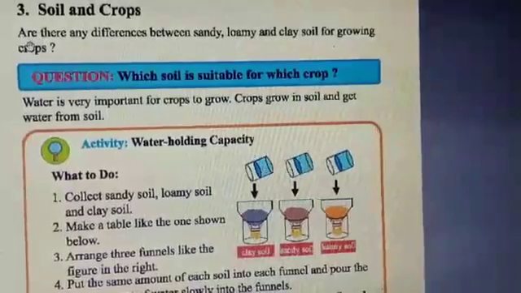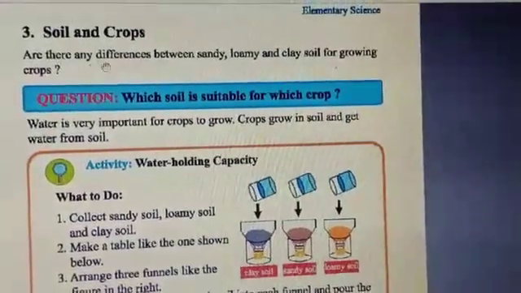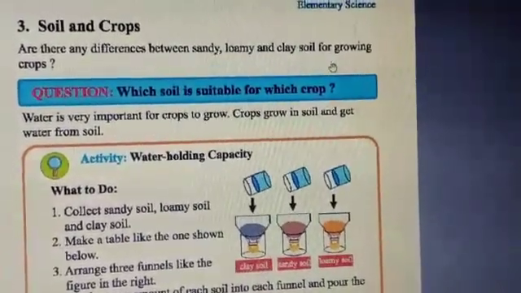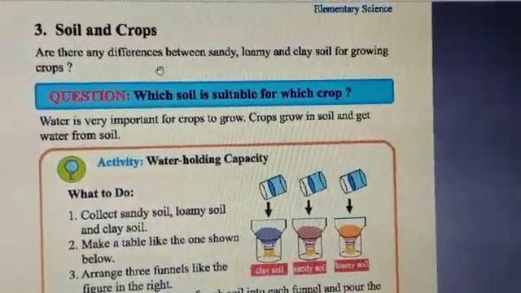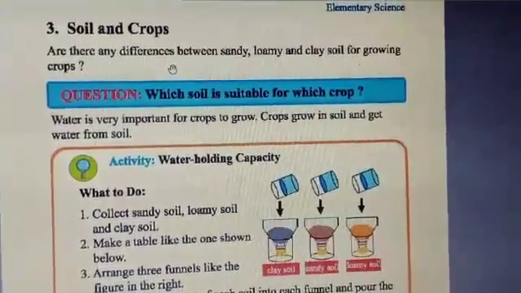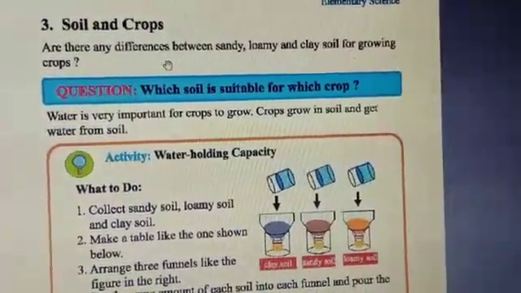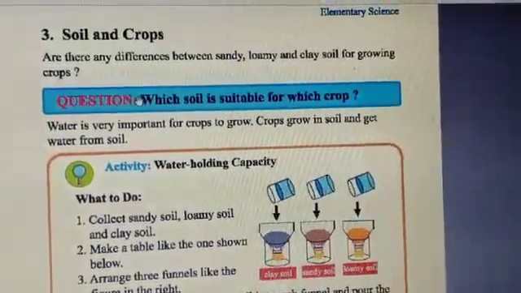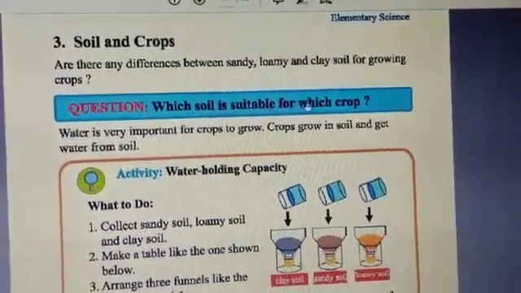At the beginning, we got a question here. Let's read. Are there any differences between sandy, loamy and clay soil for growing crops? That means, can all the crops grow in all types of soil, or do different types of crops grow in different soil? The question here is which soil is suitable for which crop?